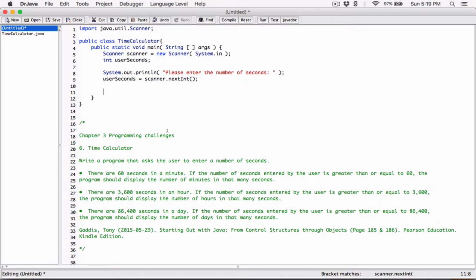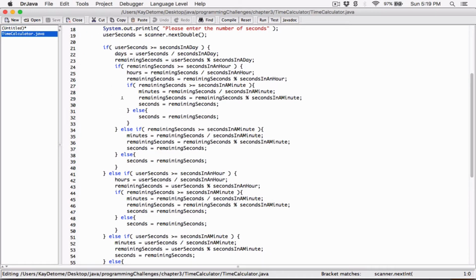So now I have userSeconds, and based on the number of seconds that the user typed, I can deduce how many days, how many hours, how many minutes, how many seconds. Okay, so I'm going to use 4 lines to basically calculate the days, hours, minutes, and seconds, and then I'll use another line to just display the result. So that's how small this program can get. That's the second variation I'm going to do now, because in the other one, like I said, there were some parts that weren't necessary, although it still works.